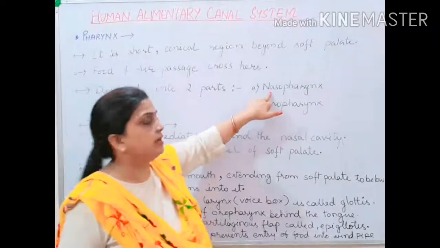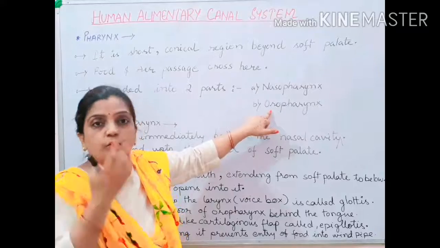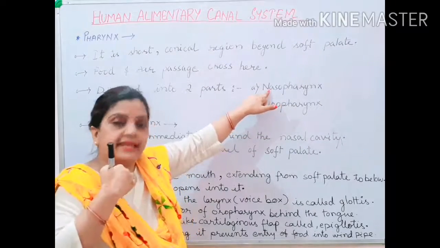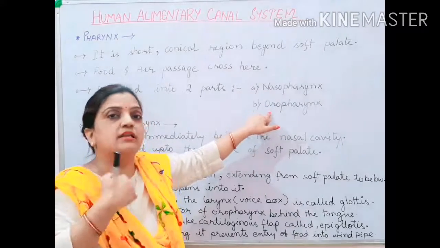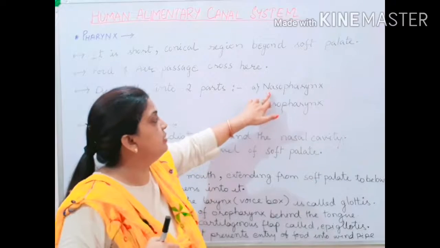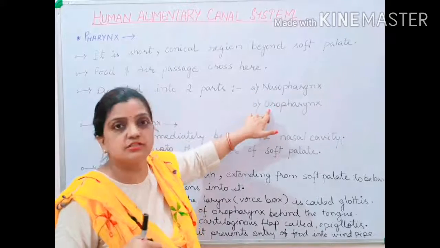By the name you can understand. Naso means nose and oro means oral cavity. So the nasopharynx leads towards the nasal cavity through the nose and the oropharynx passes through the oral cavity, that is your mouth. Now let us study separately what the nasopharynx is and what the oropharynx is.